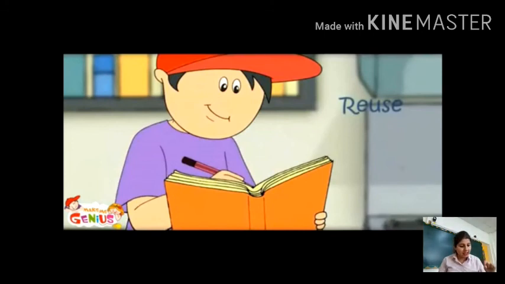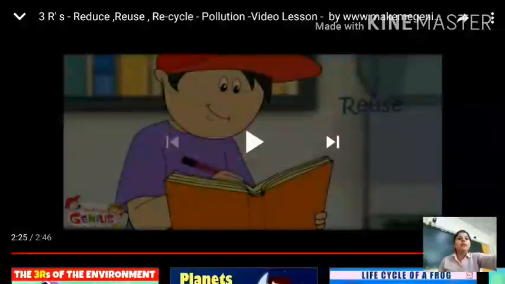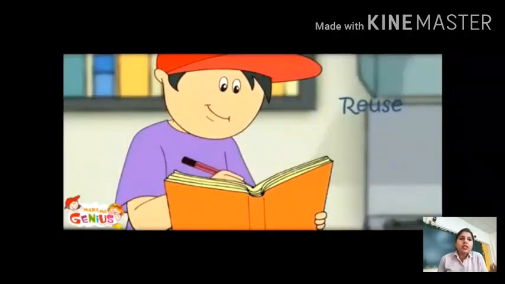So recycle, in your book, that is on page number 69. Many of the things we use every day like paper bags, cans and milk cartons are made out of materials that can be recycled. So many of these materials can be recycled or used again and again. Recycle means we can use that. If plastic bottles are there, further we can use them as decoration pieces, or we can make a pen stand or pencil stand with the help of that.